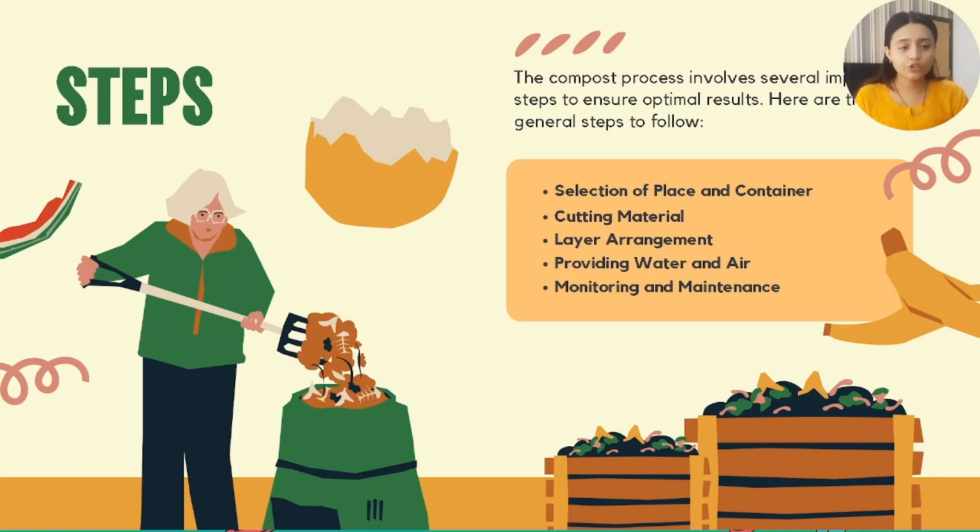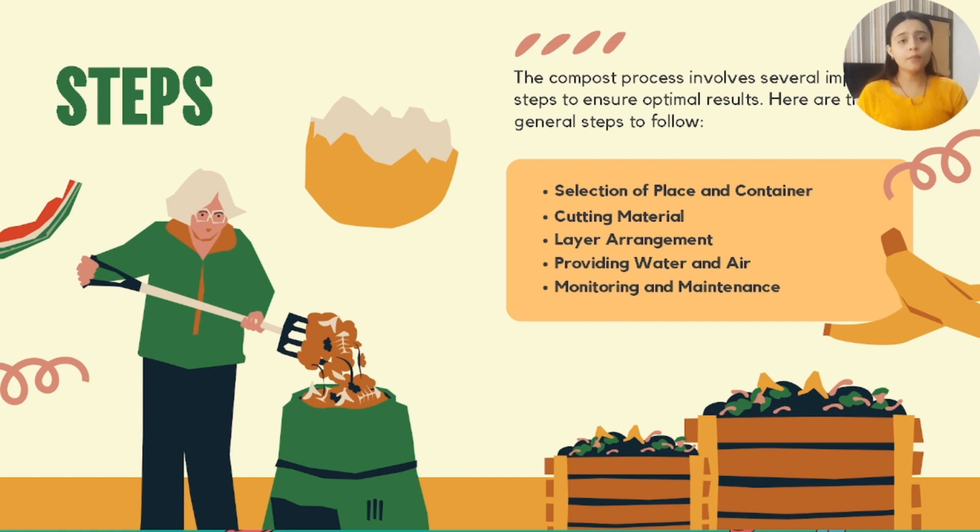So what are the steps we are going to follow? The compost process involves several steps. First, we have to select the place, number 2, cutting the material, number 3, layering the arrangement. Number 4, providing the water and air, and then monitoring and maintenance.